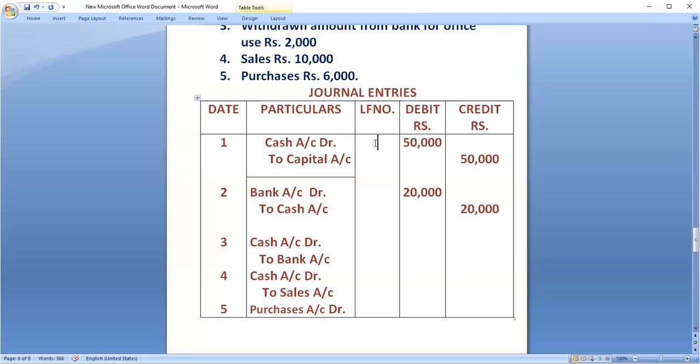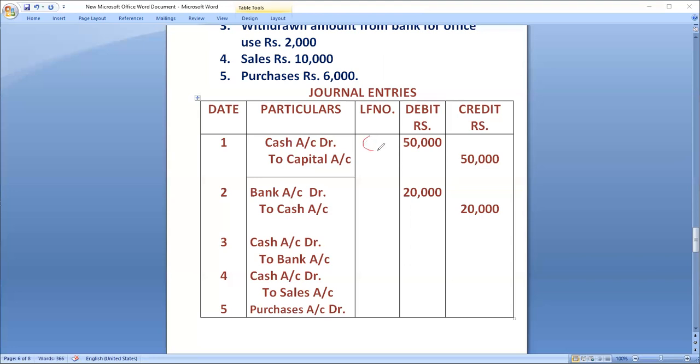Against cash account, you have to mention in the ledger book in which page you are mentioning this cash account. So in the first page I am showing cash, so ledger number 1 I will allot for cash account. Did you understand? Understood, sir.